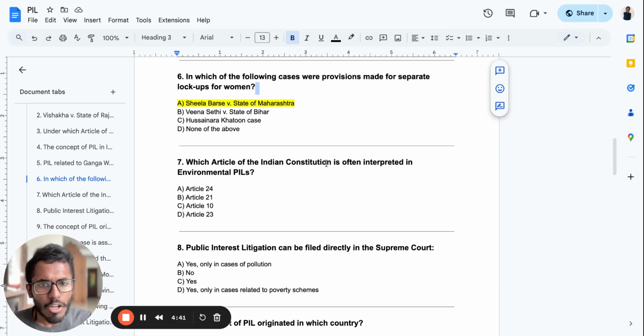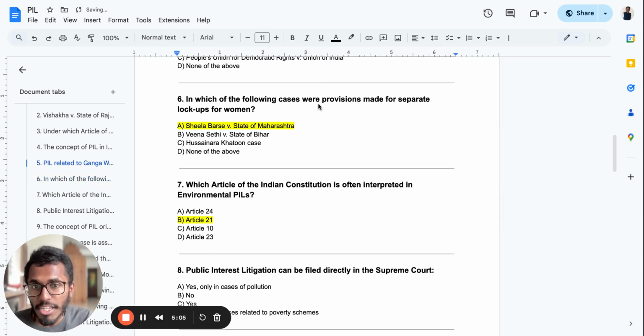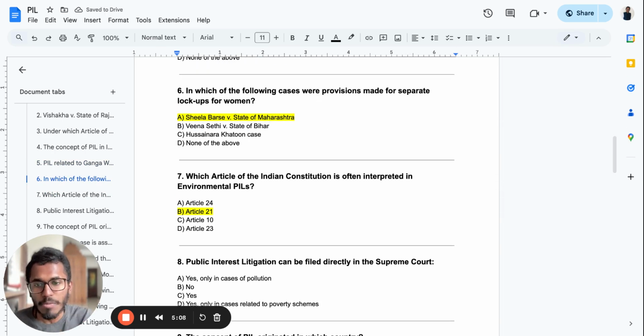Which article of the Indian Constitution is often interpreted in environmental PIL? If you observe, everything comes under the aspect of right to life, that is Article 21. Under right to life itself, right to environment, right to health and all come. So the answer is Article 21. Keep this also in mind. Sheila Barse versus State of Maharashtra is a very important case for separate lockups for men and women.